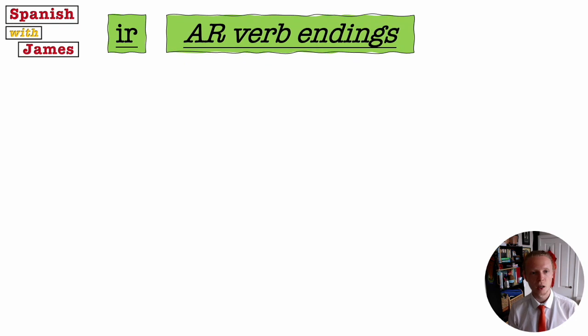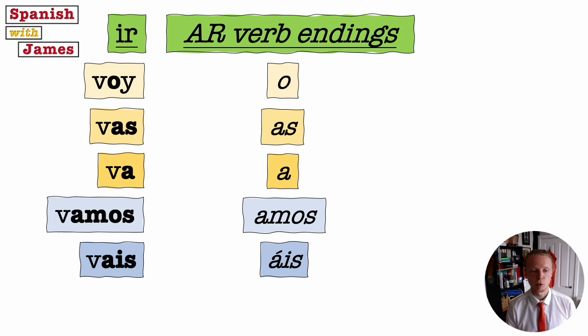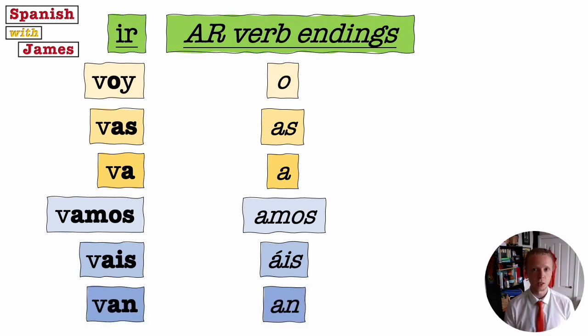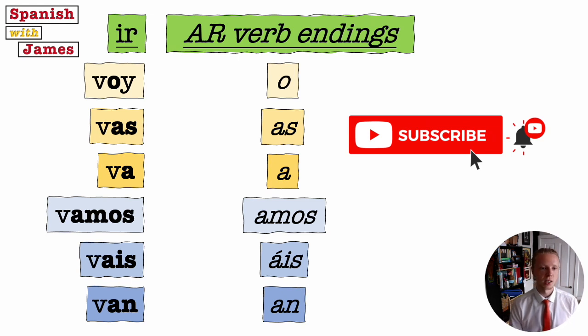However, it does kind of follow the AR verb endings. The first one has an O. It does get a Y. That's just one thing we need to remember. But then actually the rest of them are quite standard. As long as we remember that our verb stem is a V, then we've got as, a, amos, ais, an. Kind of like o, as, a, amos, ais, an. Voy, vas, va, vamos, vais, van. Quite easy. So it shouldn't be too hard for us to memorize those 6 forms of the verb to go.